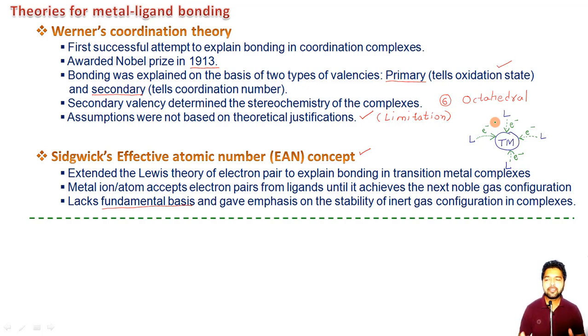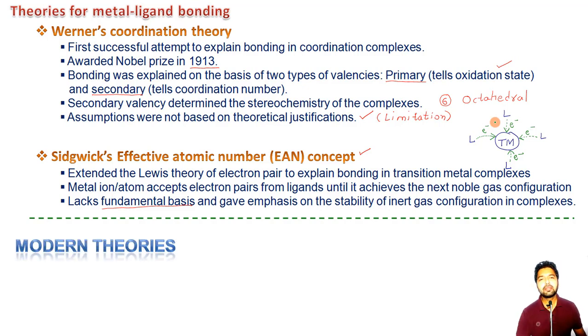So Sedgwick simply connected the link between the inert gas stability and the transition metal complexes, in which the transition metal will keep on accepting electrons from the ligands until and only until it achieves the next noble gas configuration.